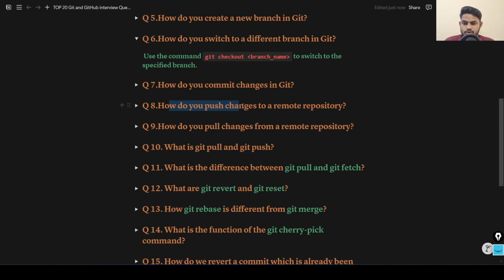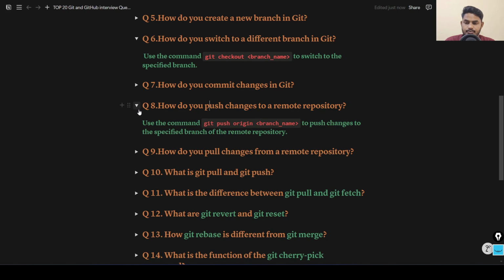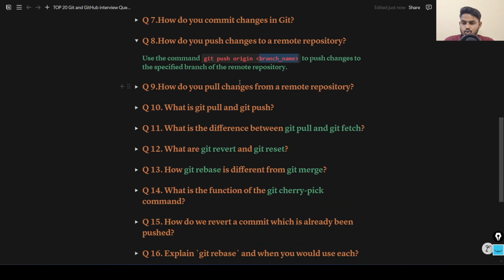Okay, how do you push changes to your remote repository? We have seen that to push your code changes to your remote repository, we have the command called git push. Let's see the answer. To push your code changes to a repository, we have the command git push, specifying the remote repository. So git push origin, then the branch name. This is how you can push your code changes to a remote repository. Let's move to the next question.